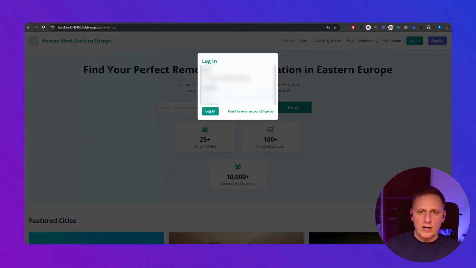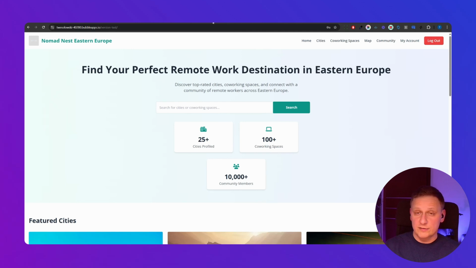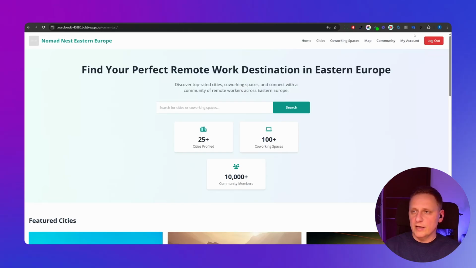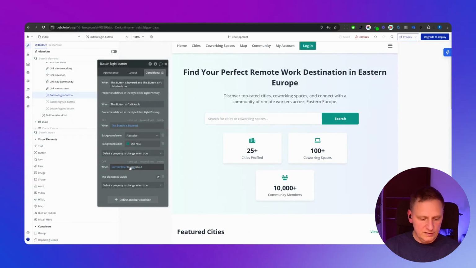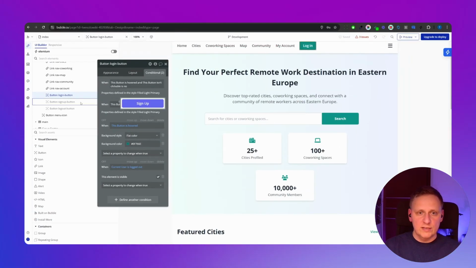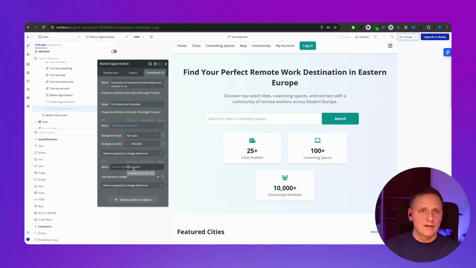A lot of people are asking if Bubble can support users, right, accounts. So it's built in, and this AI assistant already built the logic of logging in, logging out, and displaying the proper buttons when the user is logged in and logged out. See, the logic is here. When current user is logged out, this element is visible, and when current user is logged in, this element is visible. So it's also nice for the start.